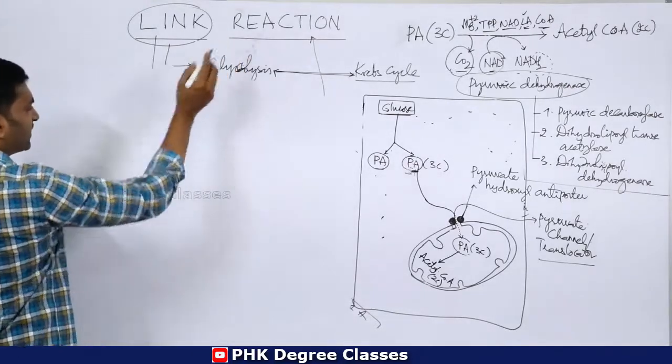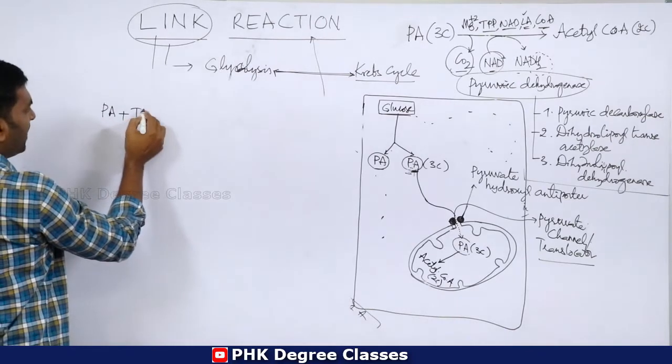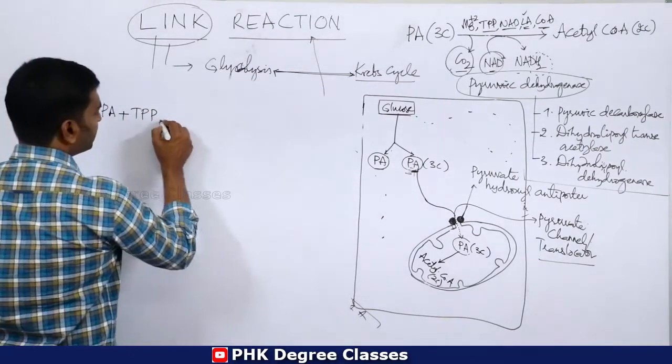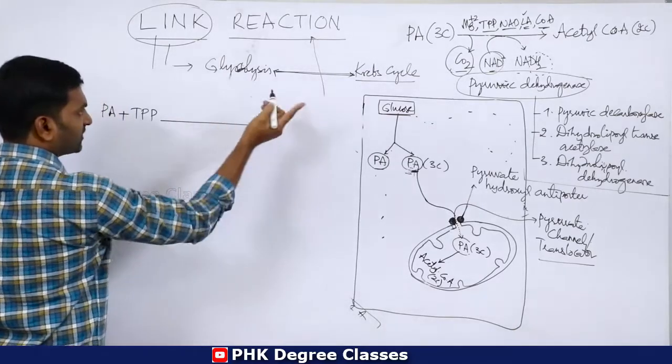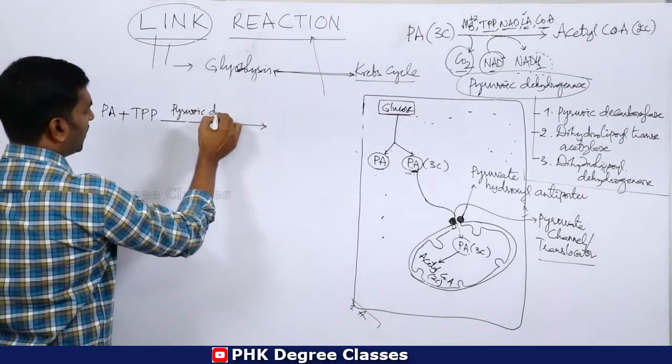In the first step, pyruvic acid combines with TPP, that is thiamine pyrophosphate, in the presence of the first enzyme, that is pyruvic decarboxylase.